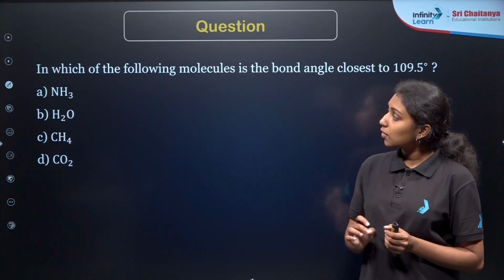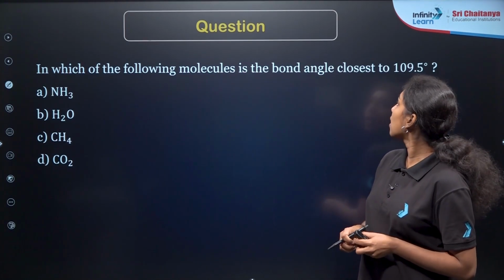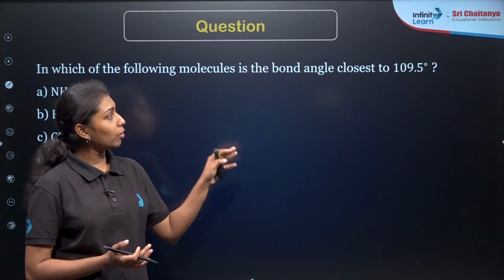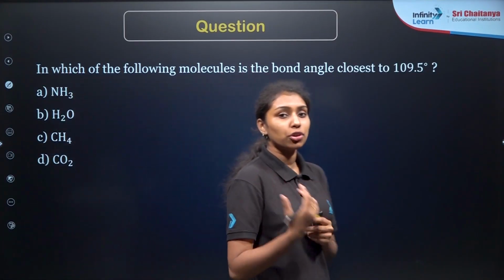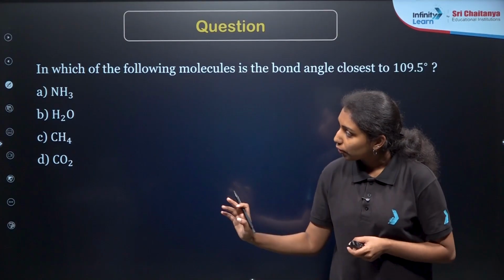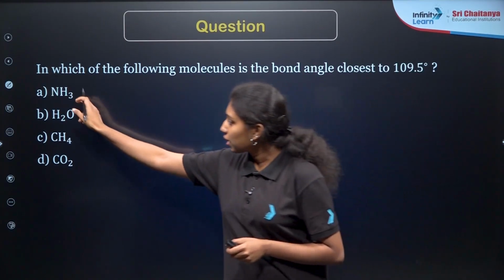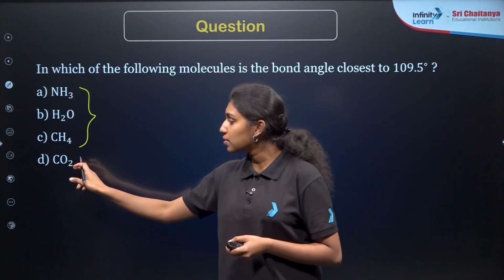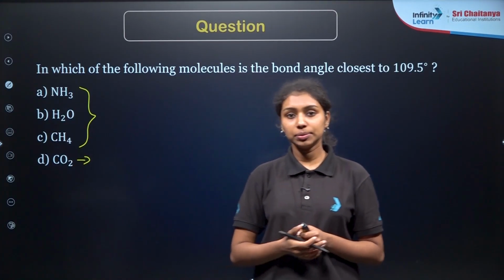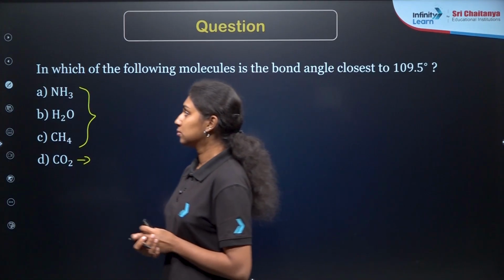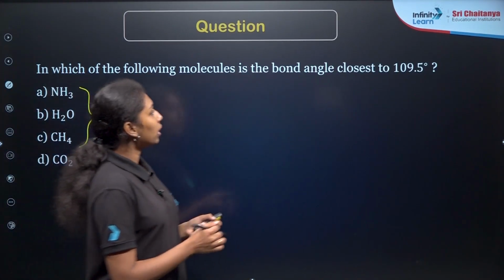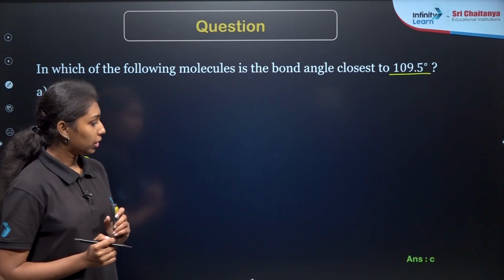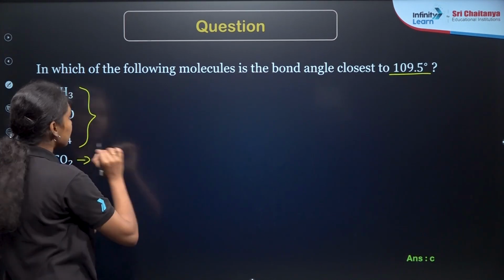Here is our next question. In which of the following molecules is the bond angle closest to 109.5 degree? Indirectly, they are asking about which one of the following will be having the shape of tetrahedral, or the geometry of tetrahedral. So read the question carefully. Among all the molecules, they are sp3 hybridization. Some exceptional cases are there. In the case of carbon dioxide, it will be sp hybridization, right? So which one will be having the bond angle close to 109.5 degree? That will be our CH4 molecule, right? Yes, option C is the correct answer, CH4 molecule.